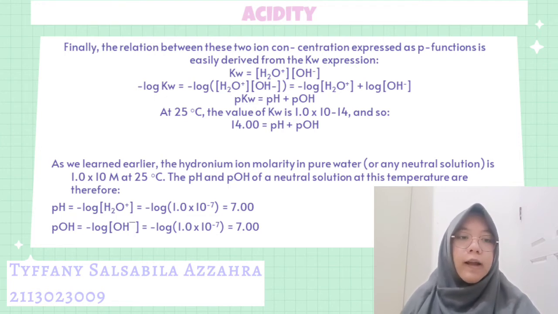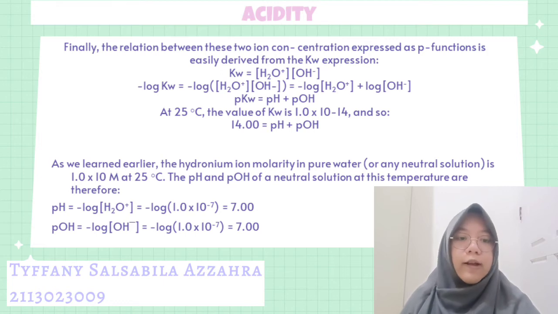Then each concentration is paired with a negative log: negative log concentration of H3O+ plus negative log concentration of OH-. So, pKw is pH plus pOH.